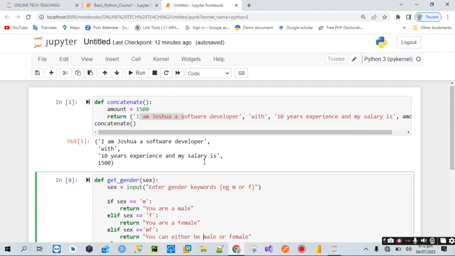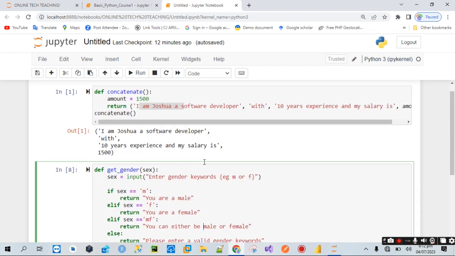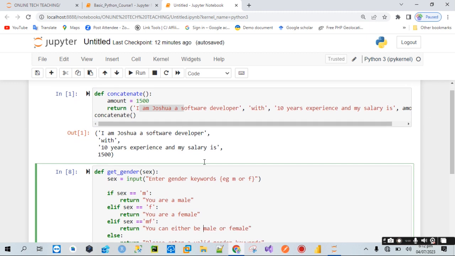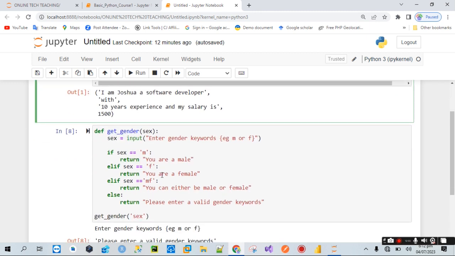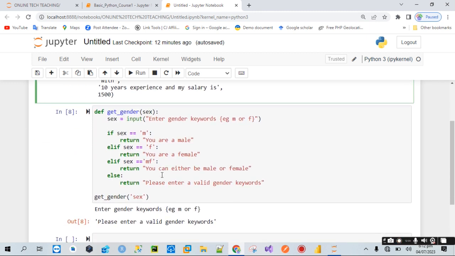So this is how far we can go in this simple application on how we can define a function, concatenate two strings and an integer, and also write a program that will check gender input validation.